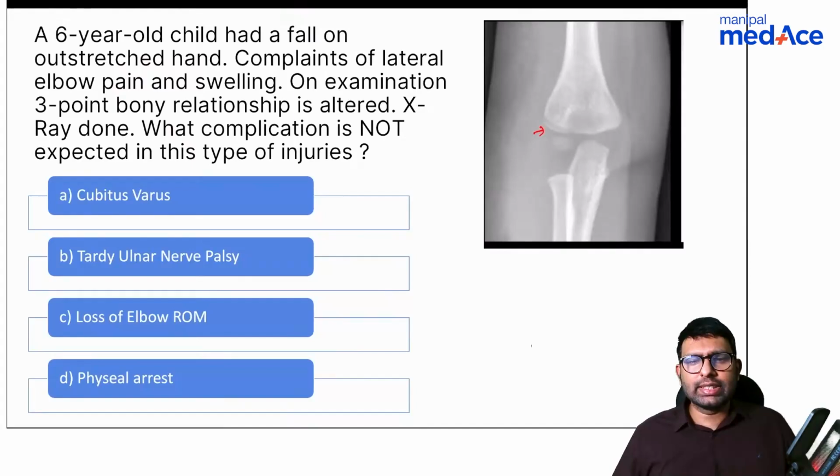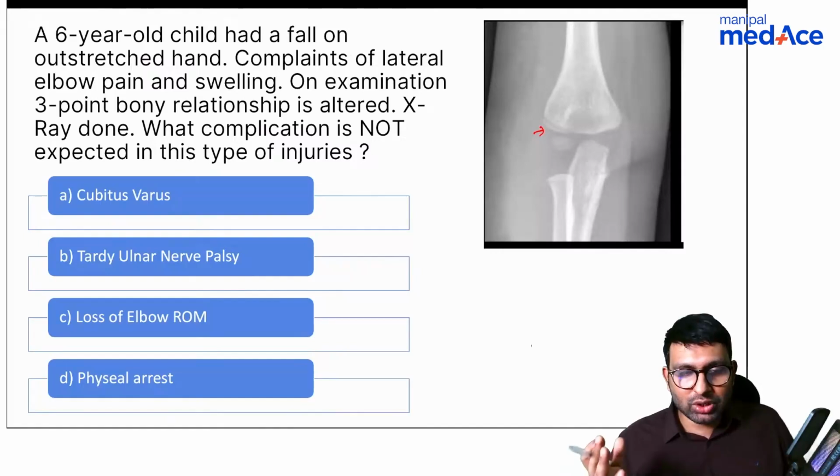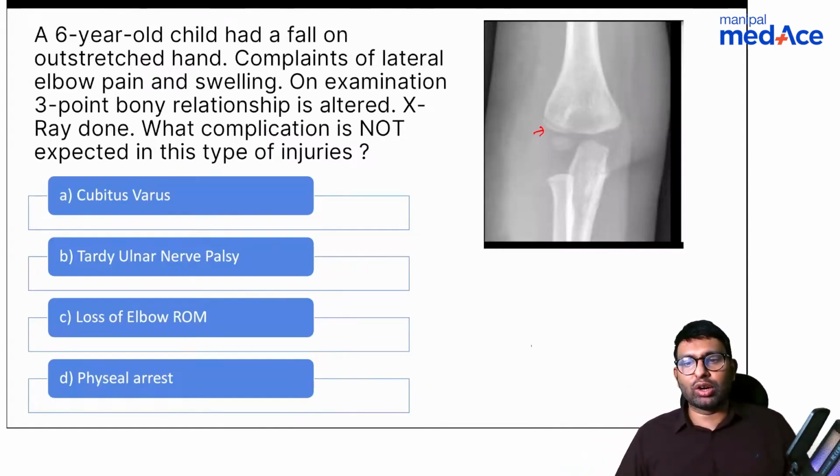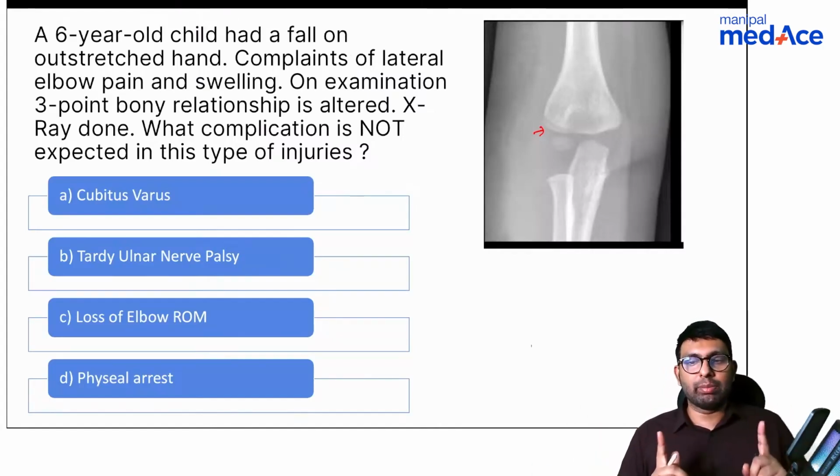Why can't it be a supracondylar humerus fracture? Let's not focus on the X-ray. Just based on the question, why can we rule out supracondylar humerus fracture completely? Okay, yeah. A children's X-ray is always a little tricky. But I think if you correlate two things, then maybe it will help you.